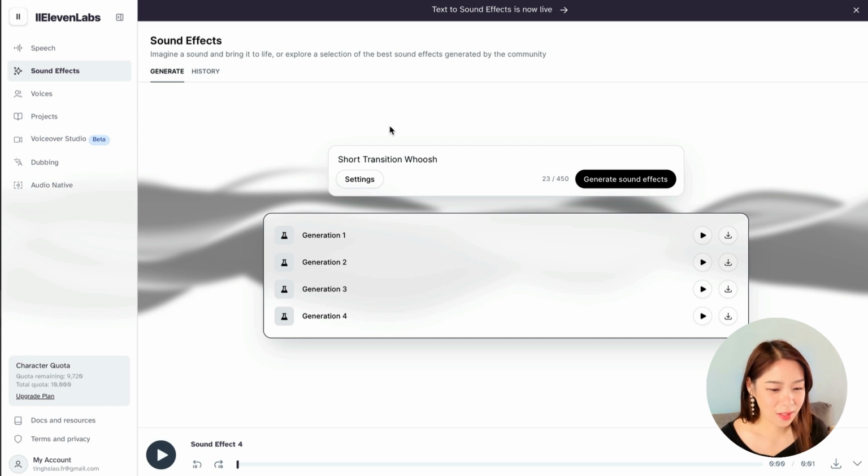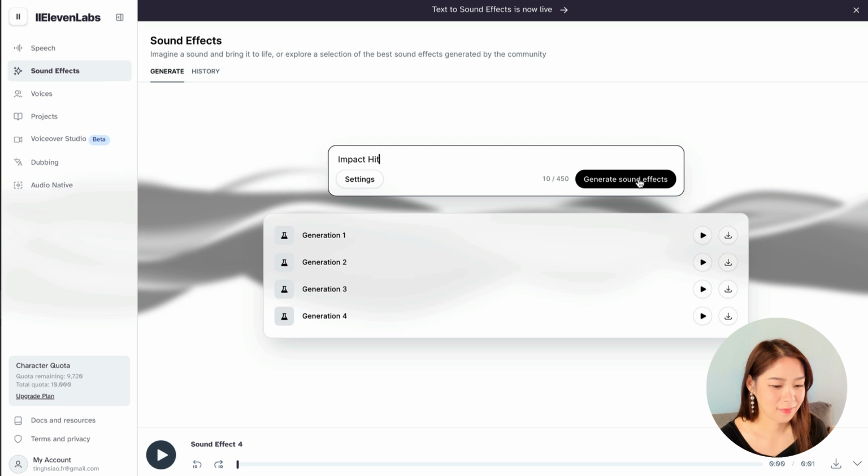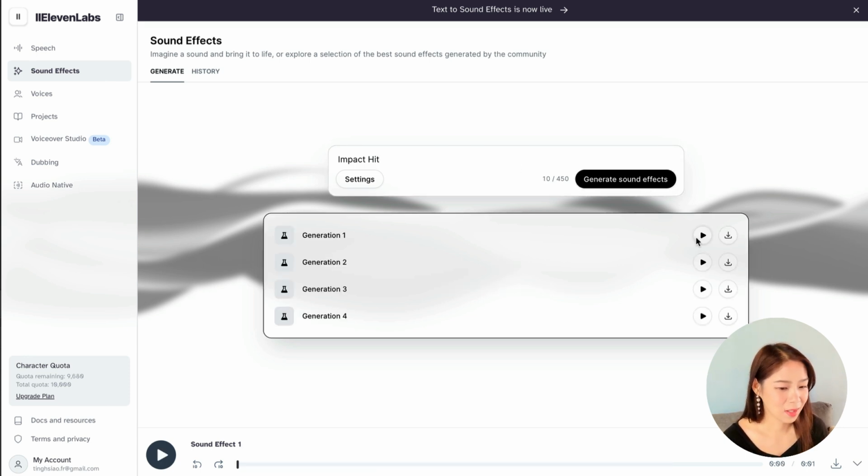Let's move on to the next one. Let's try this impact hit. Let's see. Okay. Wow. Oh, short and sweet. I like that. Kind of, I don't know where to use it. Yeah, let's try another one.